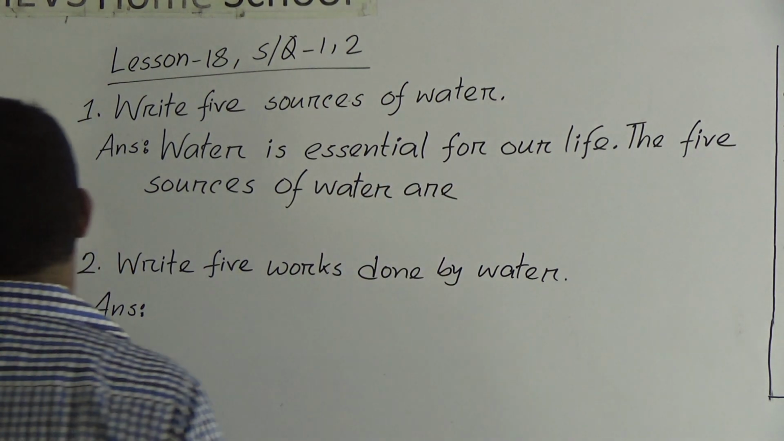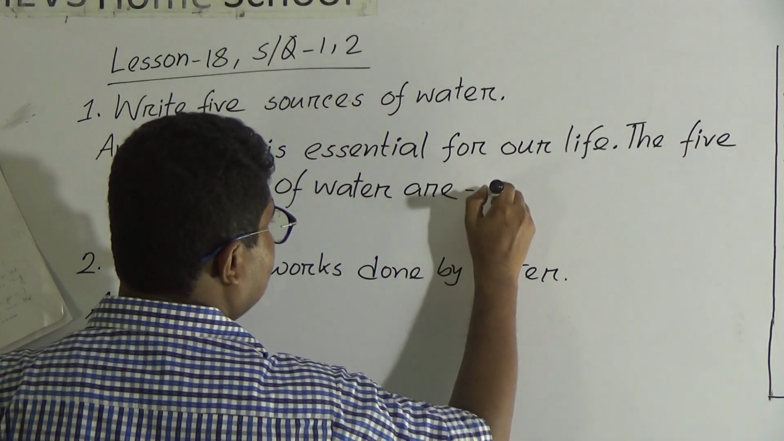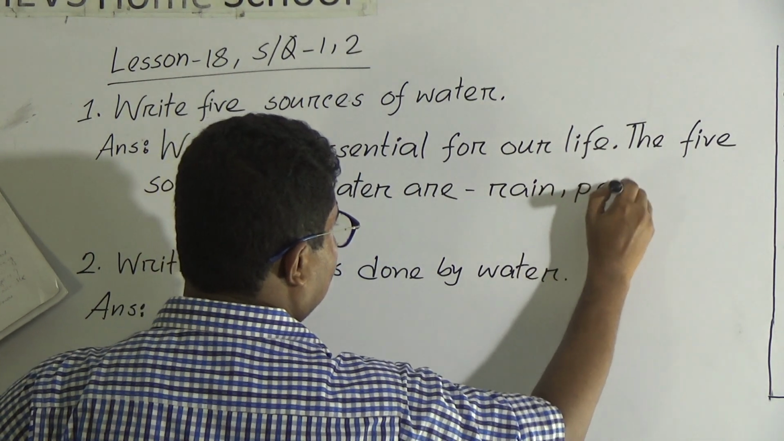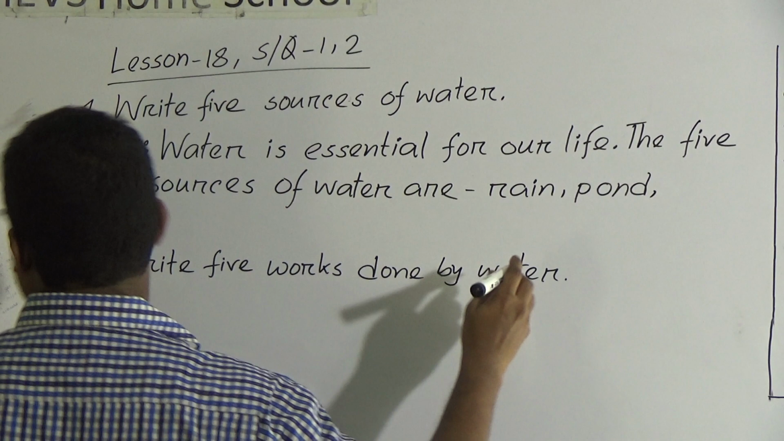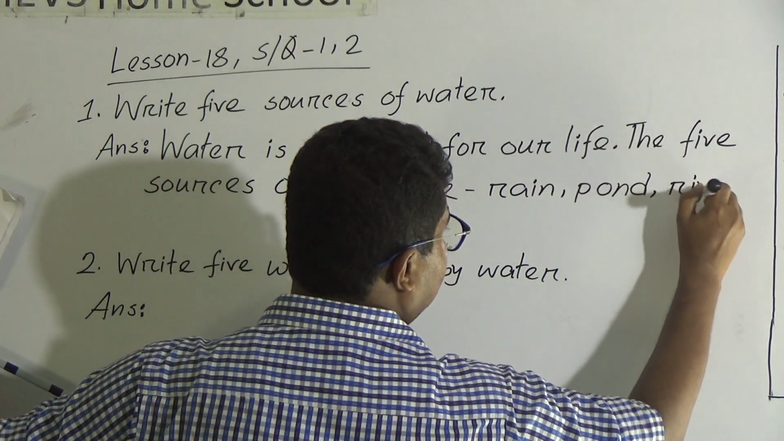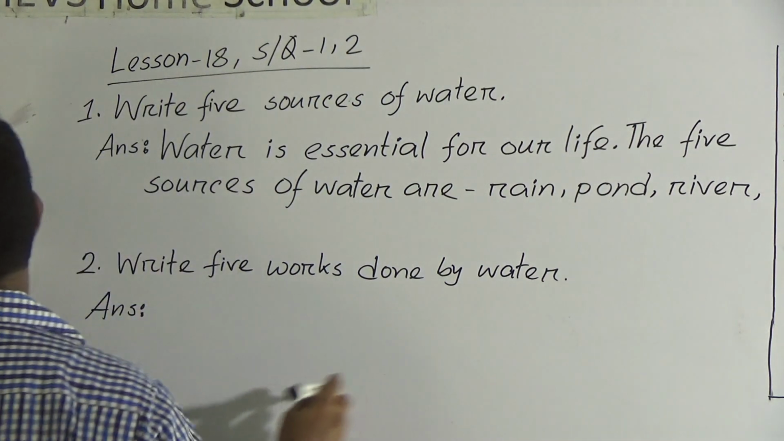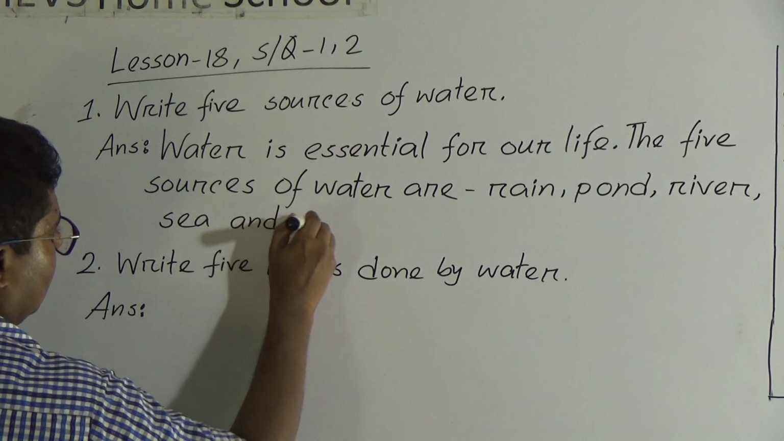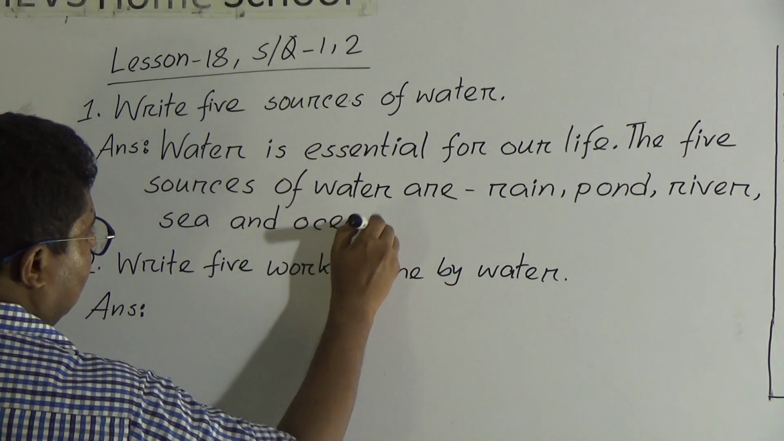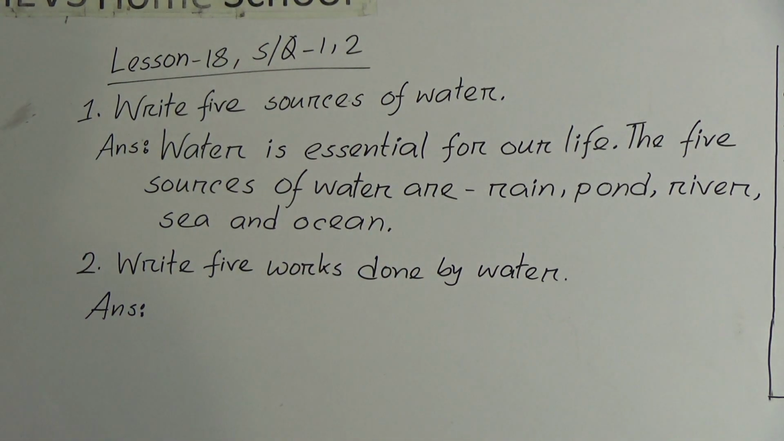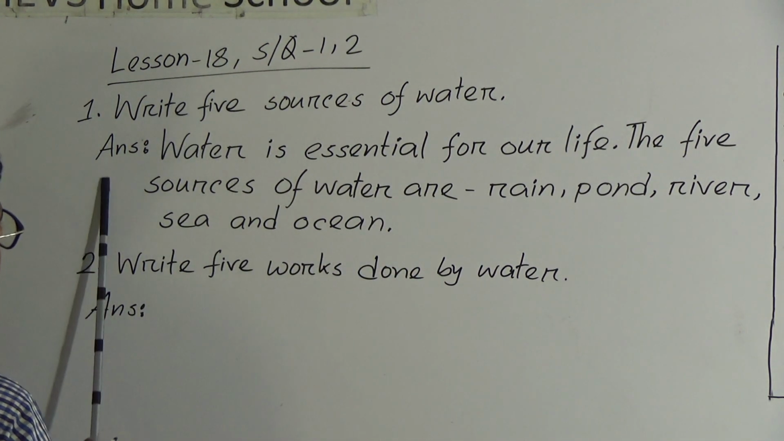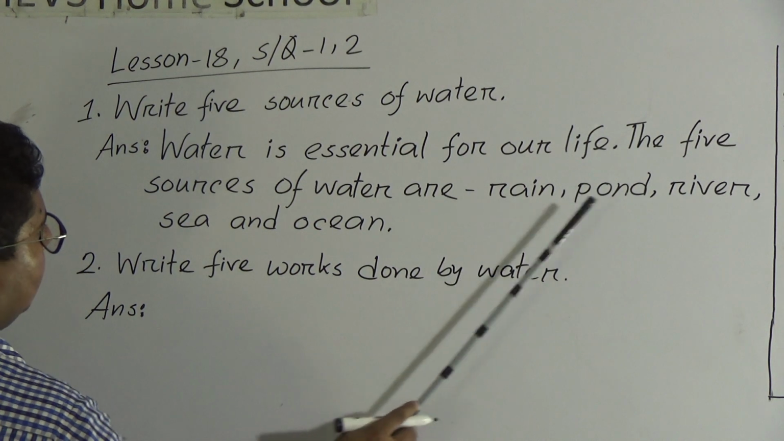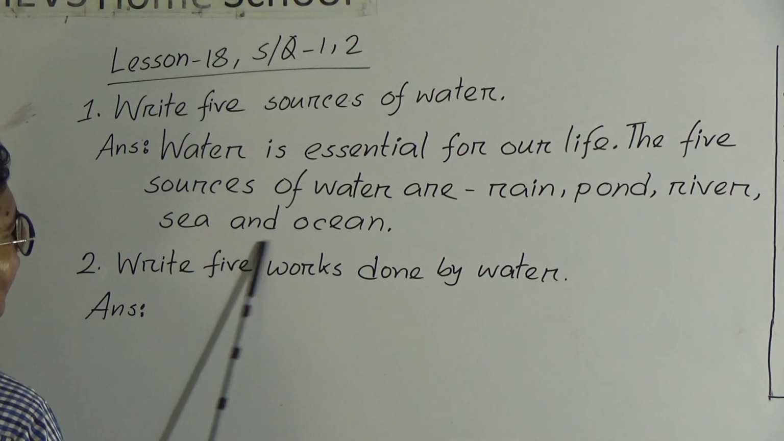Sources of water will be rain. We can get water from rain. We can get water from pond. We can get water from river. Then sea and ocean. So, write 5 sources of water. Answer: water is essential for our life. The 5 sources of water are rain, pond, river, sea, and ocean.